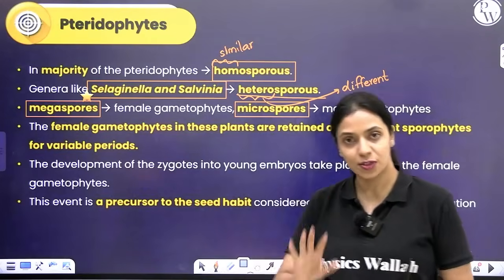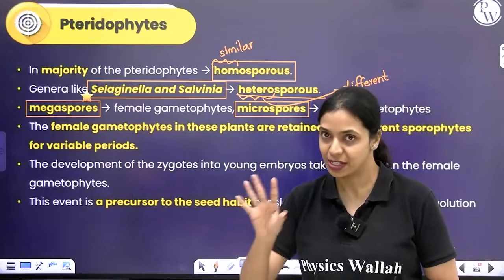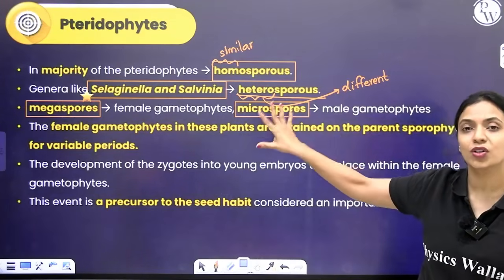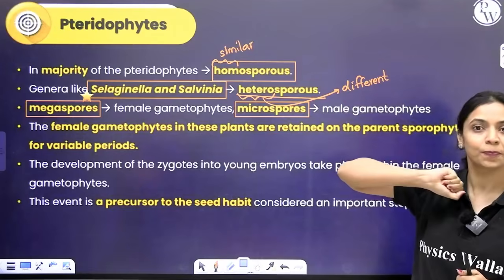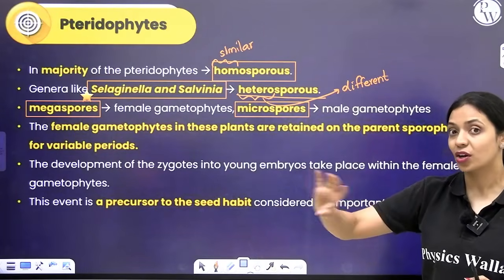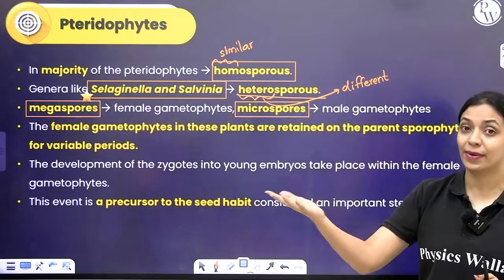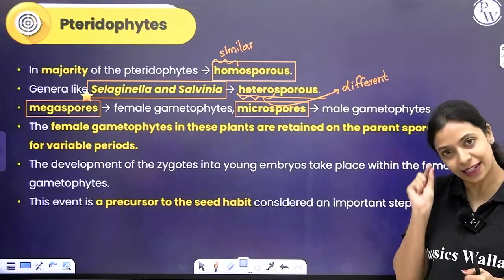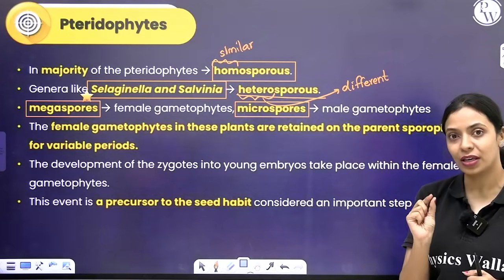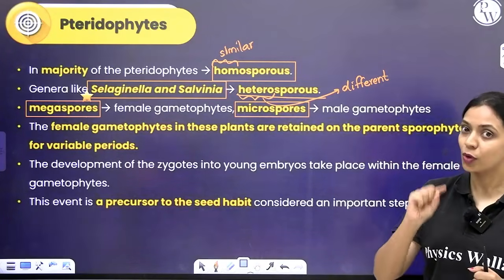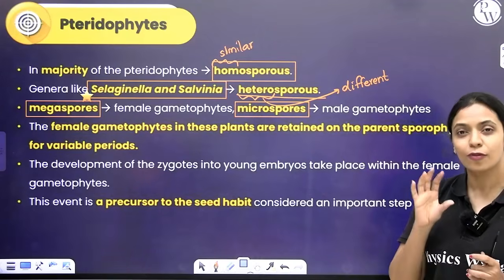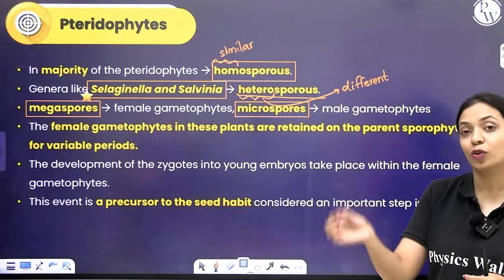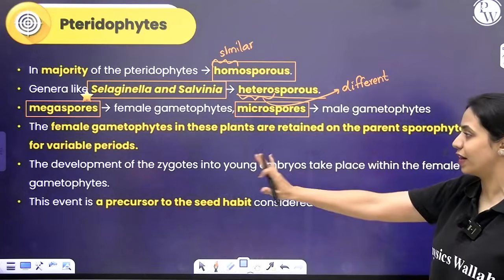Over here also, like a precursor to the seed habit, something happens. Even in these heterosporous pteridophyte species, the female gametophytes are not released outside. Spores are not released outside. Spores do not germinate and form a gametophyte outside the body of the sporophyte. The sporophyte forms the female spores and retains them within the sporophytic plant body. Within the sporophytic plant body itself, those spores will germinate to give rise to the female gametophyte. For a considerable period of time, this female gametophyte will be retained on the parent sporophytic plant body itself.